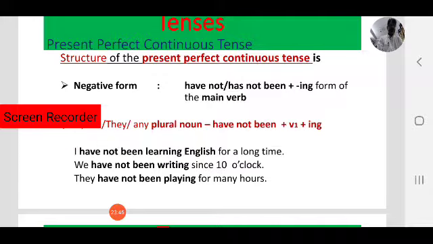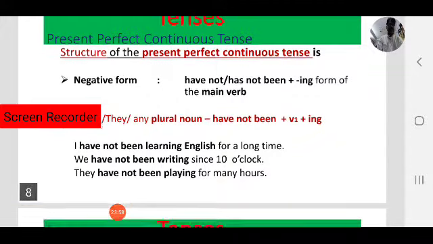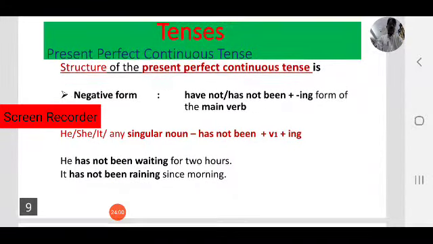I started recently, not long time. We have not been waiting since 10 o'clock. We have not been waiting. They have not been playing for many hours. Some other examples of negative form of present perfect continuous tense. He has not been waiting for 2 hours. It has not been raining since morning.